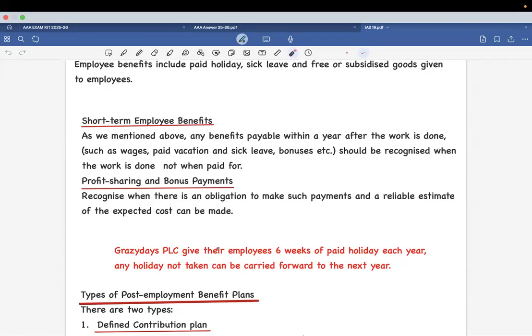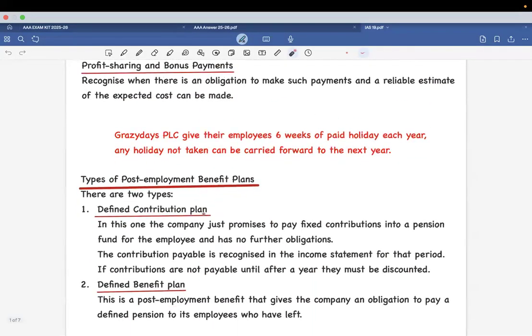At this point of time, you're going to recognize the bonus payments or profit sharing when there is an obligation. That means when it is declared and stamped. And when you're going to record it, you should have a reliable estimate in order to record them. Understood?